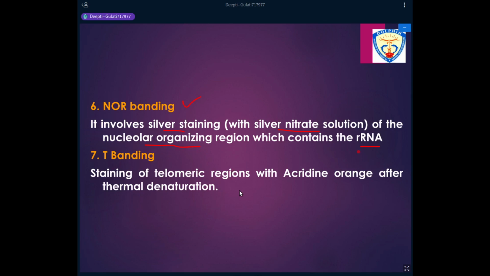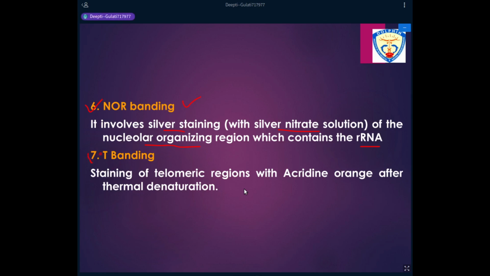This ribosomal RNA then complexes with proteins to give us the protein synthesizing machinery of the cell, which is also known as the ribosome. The sixth kind of banding is known as NOR banding, which is specifically for the nucleolar organizing region. We stain using silver nitrate solution. The staining is also known as silver staining, and we get a pattern which is known as NOR banding pattern.